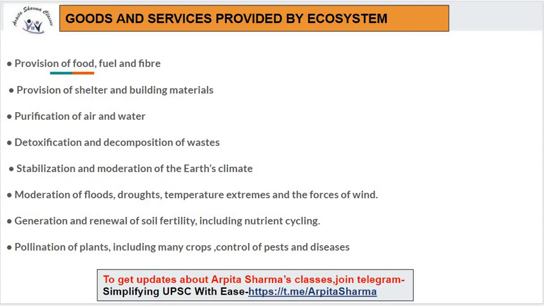Moderation of floods, droughts, temperature extremes and the forces of wind. Generation and renewal of soil fertility, including nutrient cycling. Pollination of plants, including many crops. Control of pests and diseases. This is also done by the ecosystem.